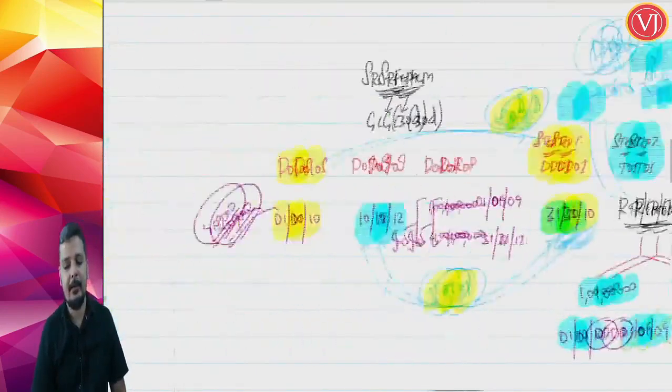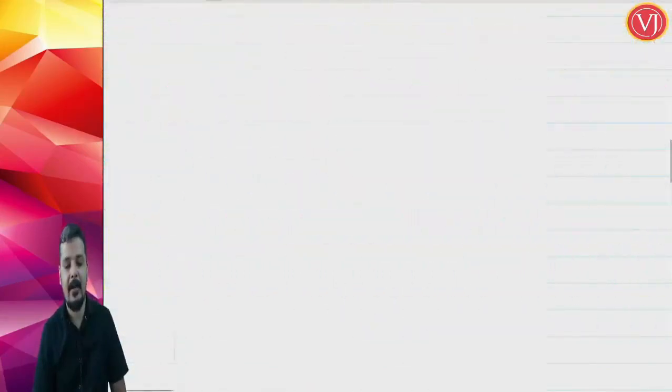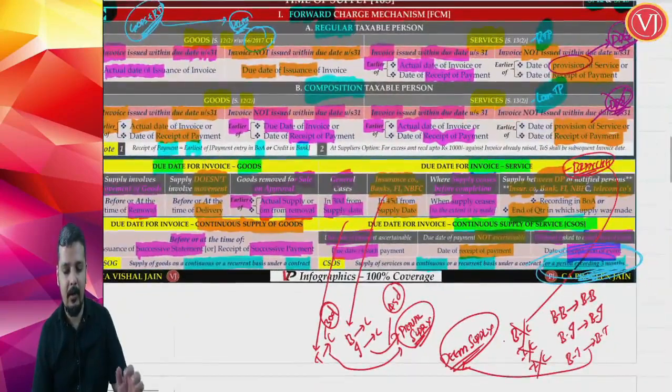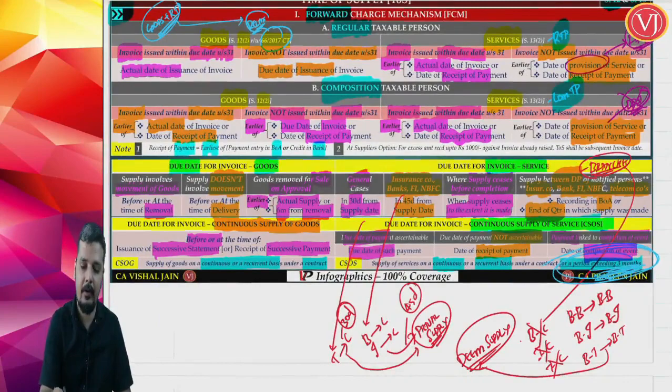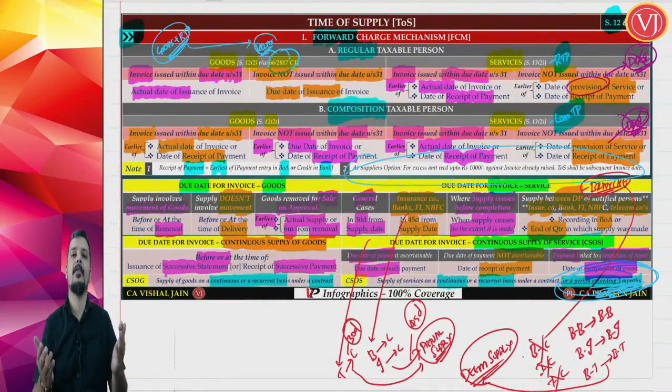And friends, this completes our entire discussion about time of supply under forward charge mechanism, whether it is for goods or for services. This left out portion is what we have discussed now with the help of examples. So whether it is goods or services, we have completed the entire forward charge mechanism. There are two steps. The first step is the due date of invoice, the second step is the time of supply. For forward charge mechanism, whether goods or services, the formula is different, but step number 1 is to find out the due date of invoice, and step number 2 is to find out the time of supply.